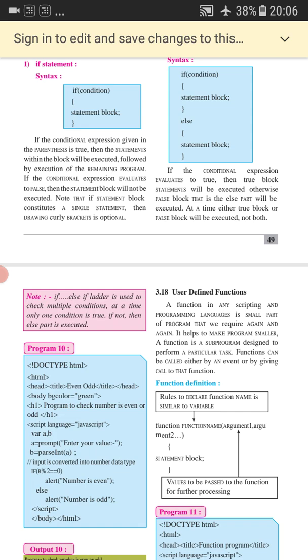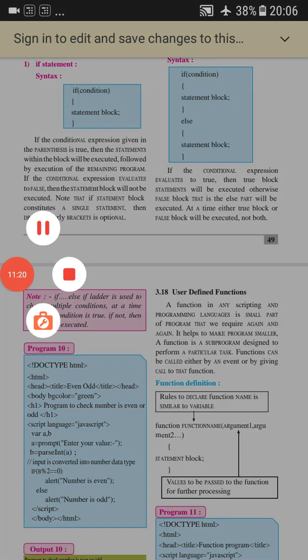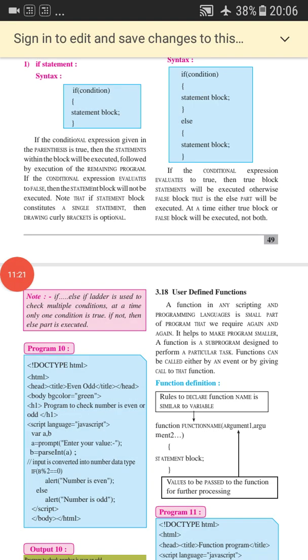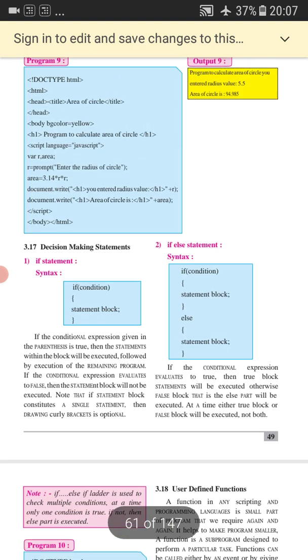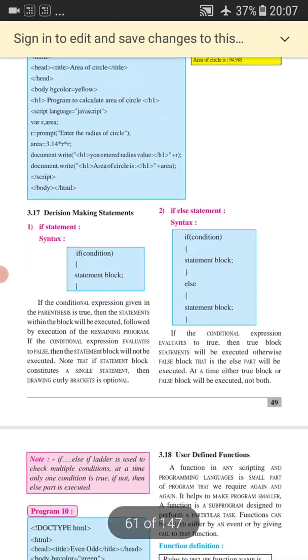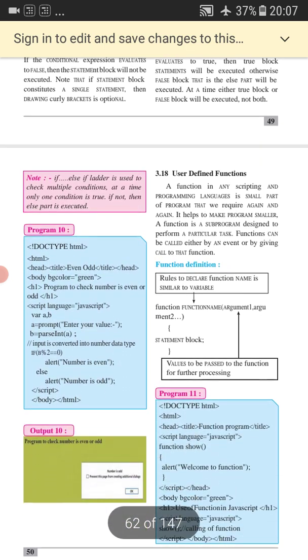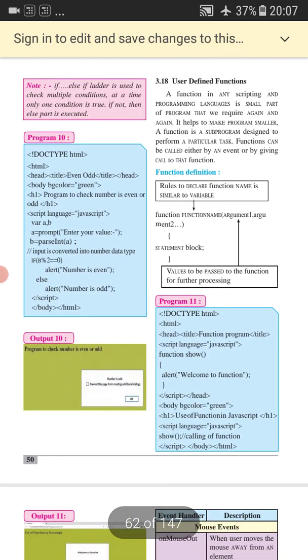So a function is something in any scripting and programming language that we require again and again. As I have already told you, we can reuse the code in a function. So this is the property of the function, that is reusability, and it helps to make the program smaller. A function is a subprogram designed to perform a particular task. Functions can be called either by an event or by giving a call to that function. So there are two ways we can call a function.